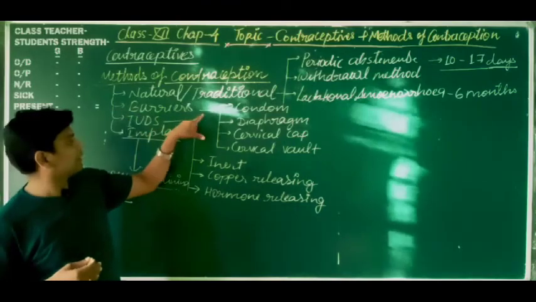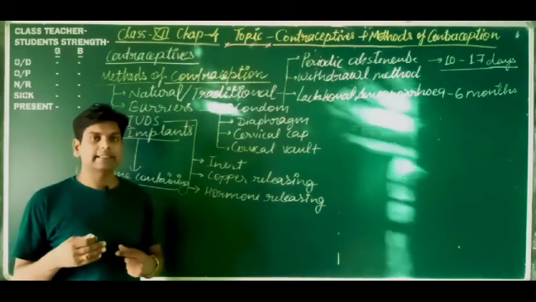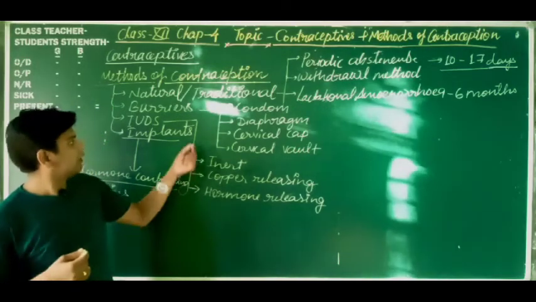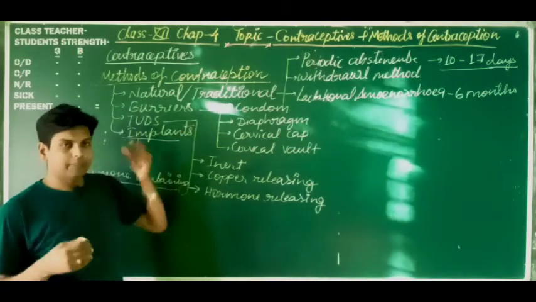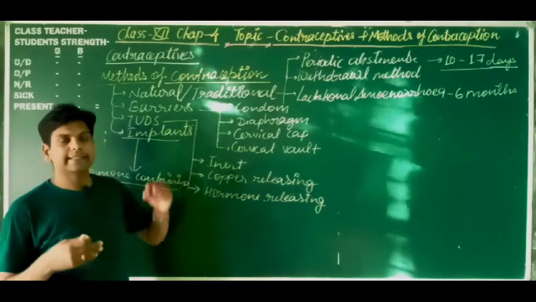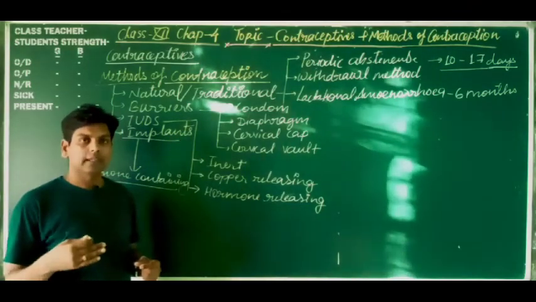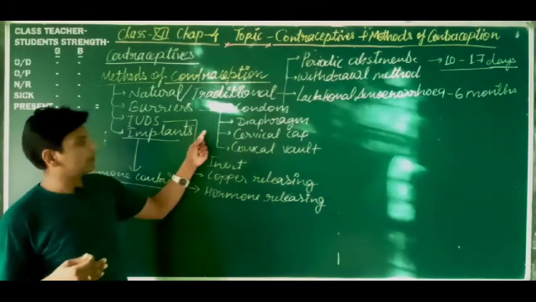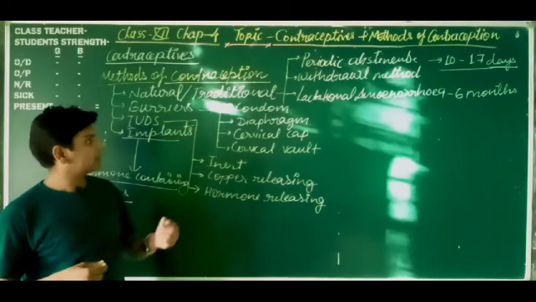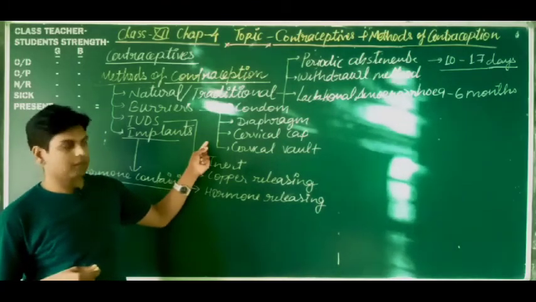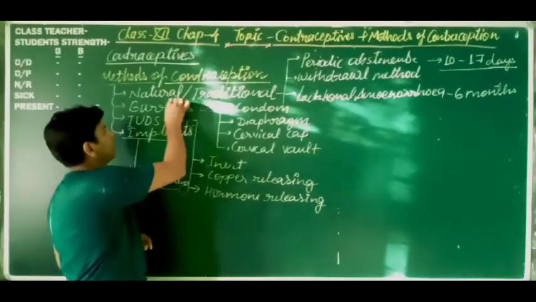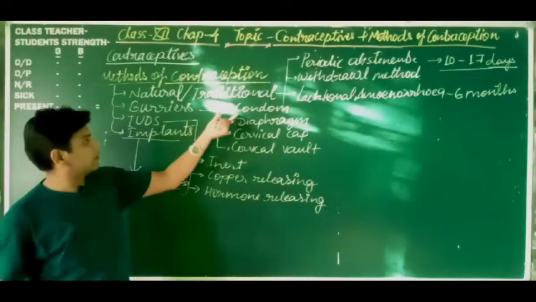So barrier method, the chances of pregnancy are mostly reduced. In this, couples are safe from unwanted pregnancy, and also safe from sexually transmitted diseases. So STDs are also avoided by this barrier method. In barrier methods we will study condom.